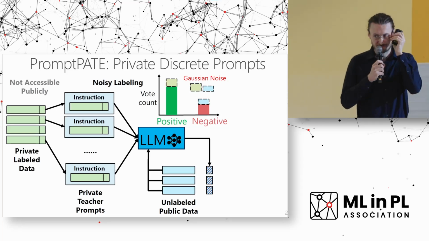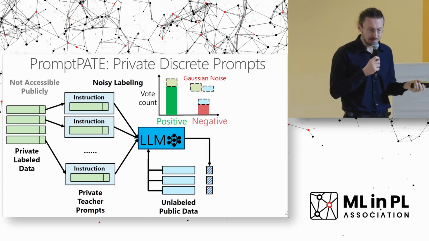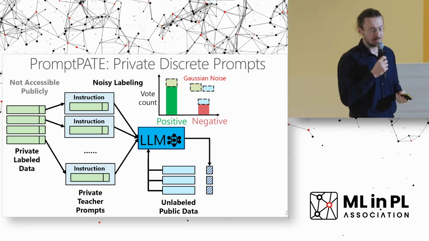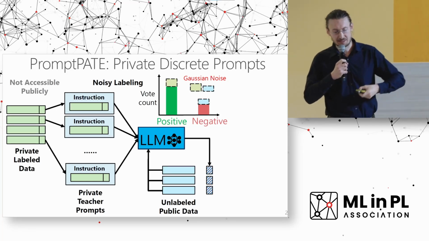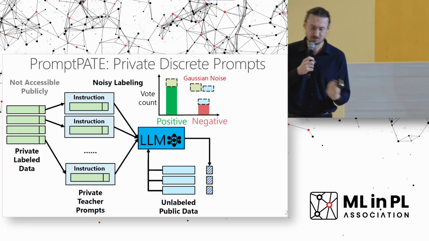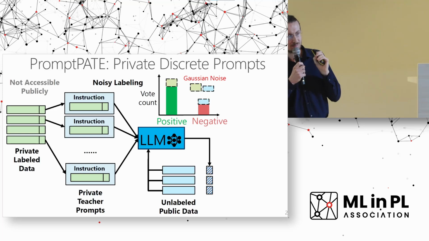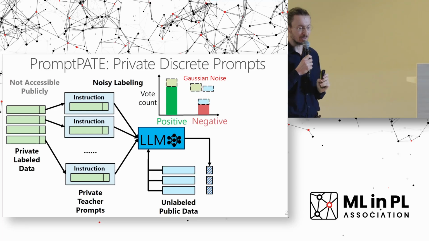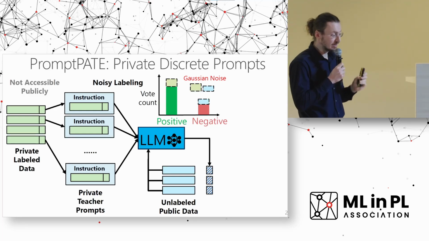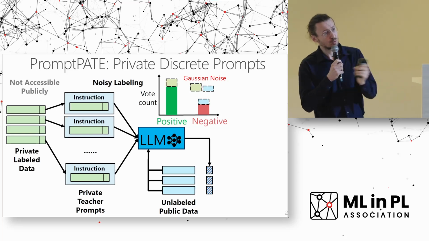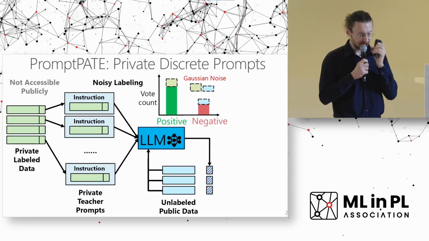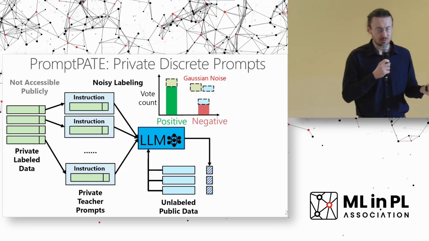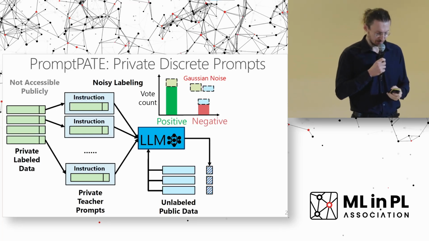So in this case, let's say you have a very simple example with classification with 2 classes, for example movie reviews being either positive or negative. We aggregate these vote counts from teachers, and we have a number of votes for the positive class and for the negative class. And here is where the part for privacy comes into place. We add noise on top of these histogram counts, so that a single data point or single teacher doesn't have too much impact on this histogram, and then we cannot really figure out which data points, for example, were used to obtain these predictions.